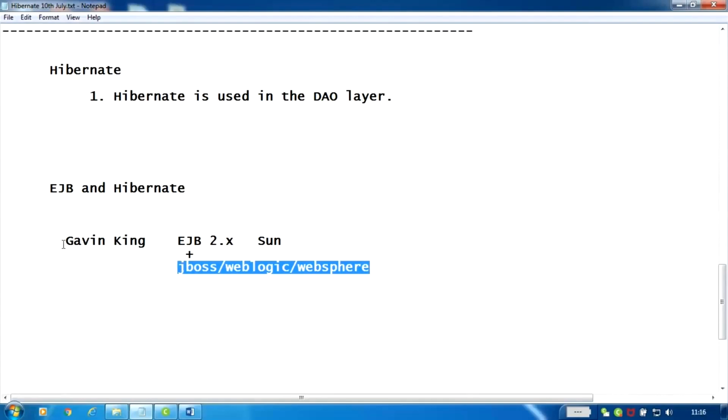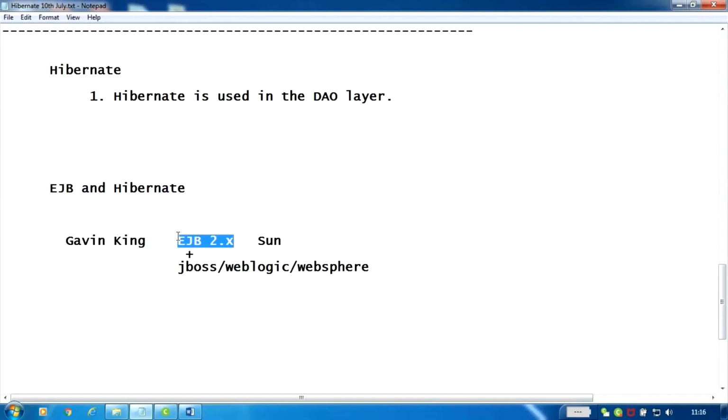What he found is that EJB is application server dependent, right? So if I'm using EJB to write the business logic in an enterprise level application, then the company has to bear the license cost for the application server also, right? So that is the first limitation he identified.